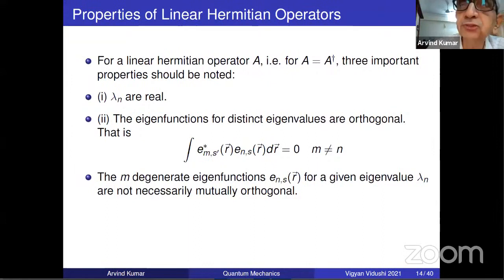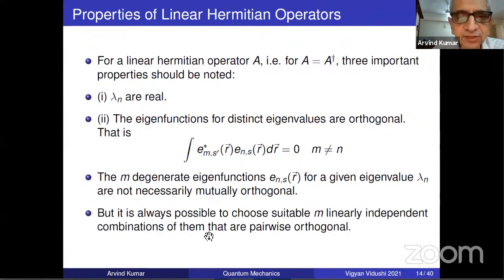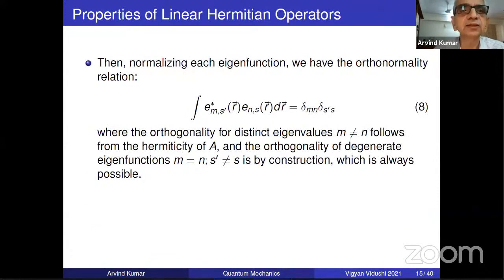It need not be. The way you may have chosen degenerate eigenfunctions, they may well not be. But they can always be made. You remember the statement, by linear combinations, they can always be made. But it is always possible to choose them so. So I think all of you have got the points, and therefore we can write this. Normalizing each eigenfunction, which is always possible, we have the nice orthogonal relation where S dash not equal to S is 0.